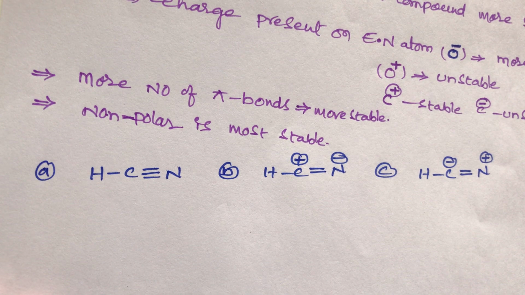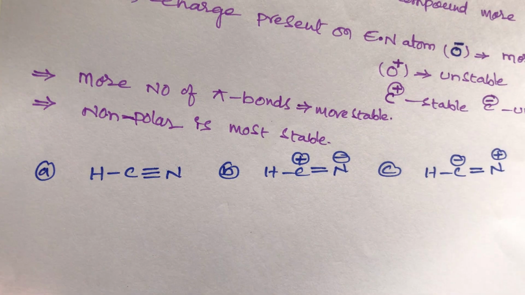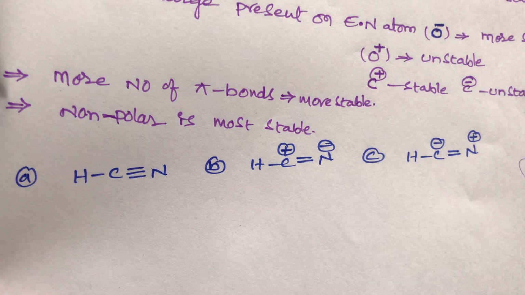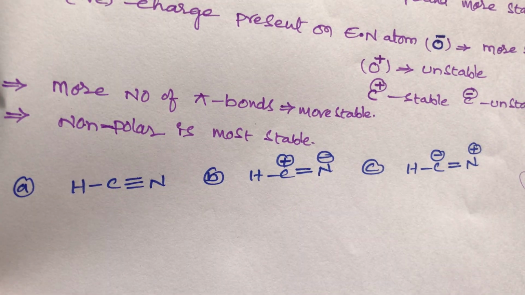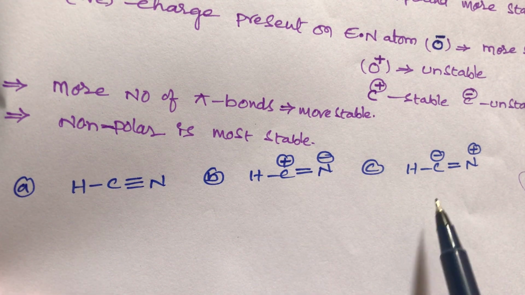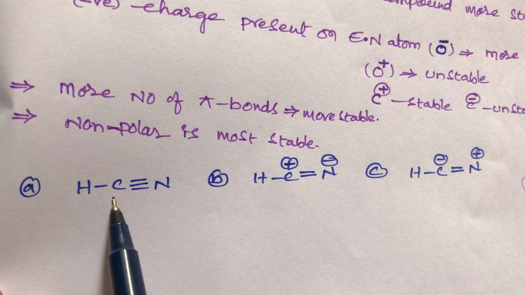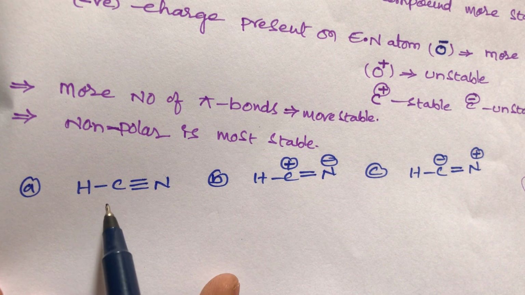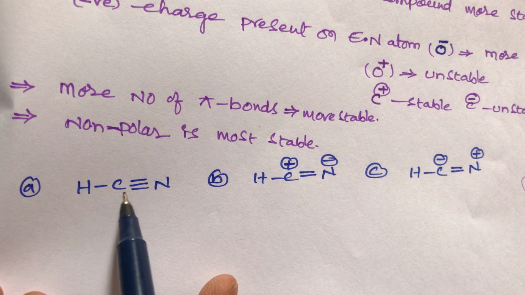What is the first condition, students? Neutral compounds are always more stable. So out of these three, which one is the neutral compound? Among A, B and C compounds, the A compound does not contain any positive or negative charge. So the first compound is more stable, because it is a neutral compound.